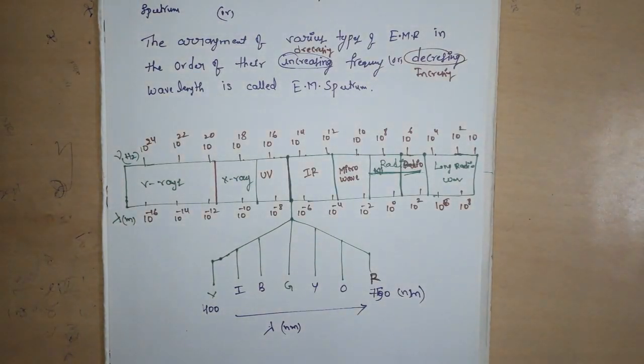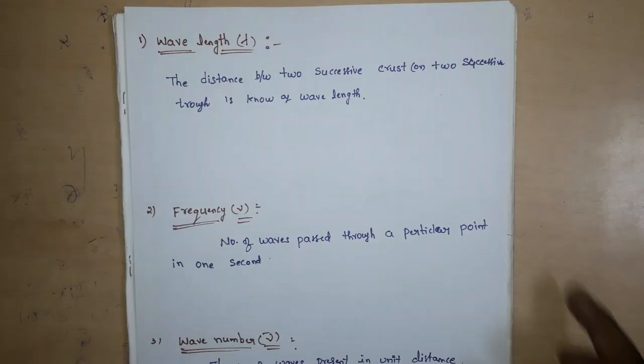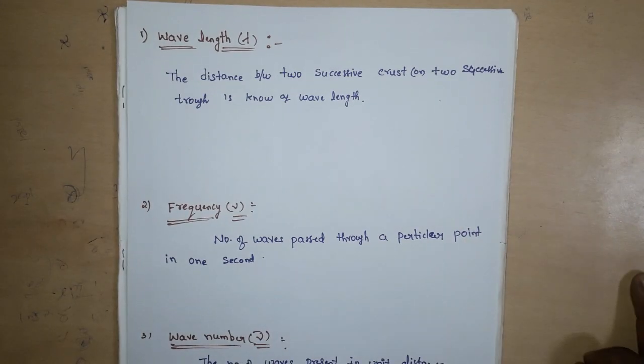Next we will discuss the different kinds of units used to represent electromagnetic radiation, or the characteristic properties of a wave.